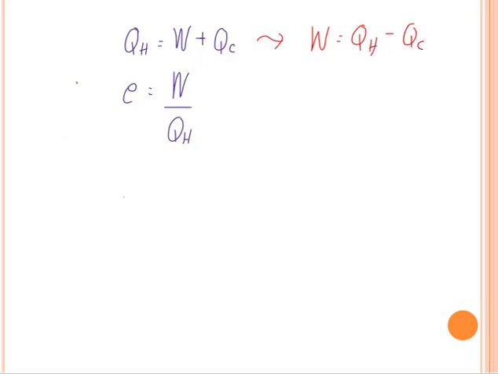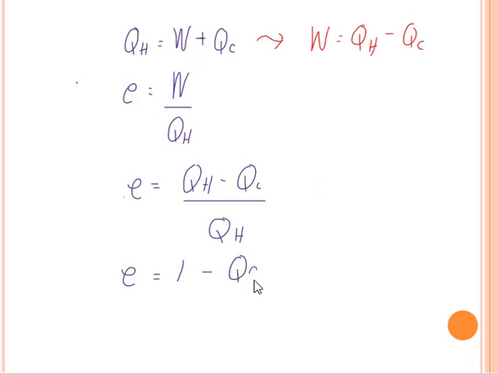We now have another equation for the efficiency, E, equal to QH minus QC over QH. So based on that, another derivation would be, we can just express QH divided by QH as 1, minus QC over QH. So that will be the efficiency of our heat engine.